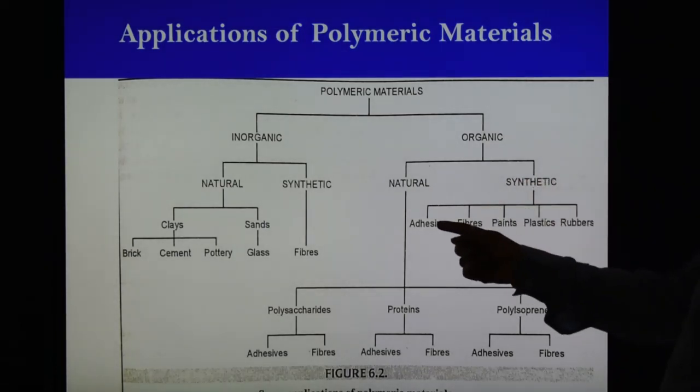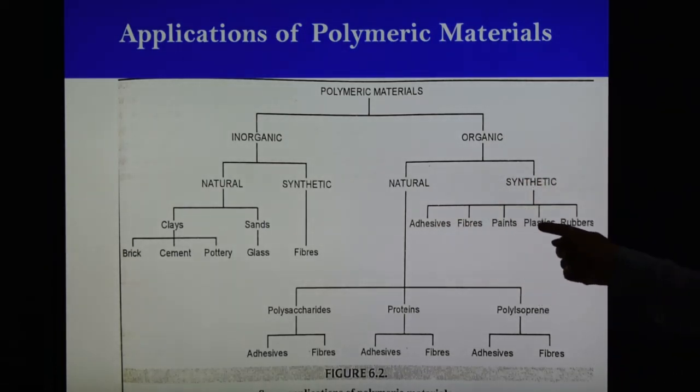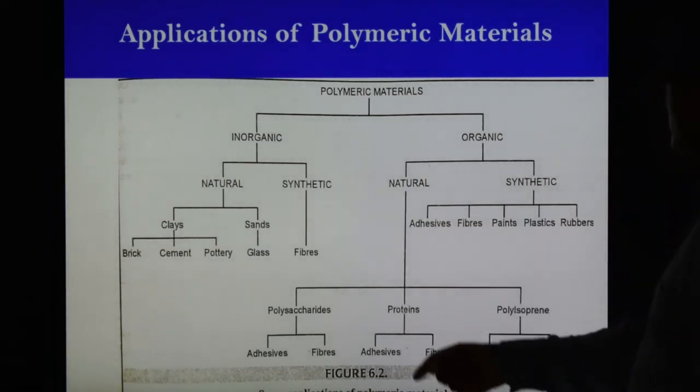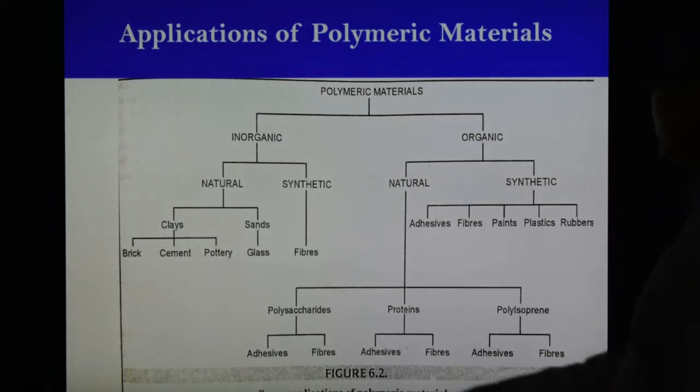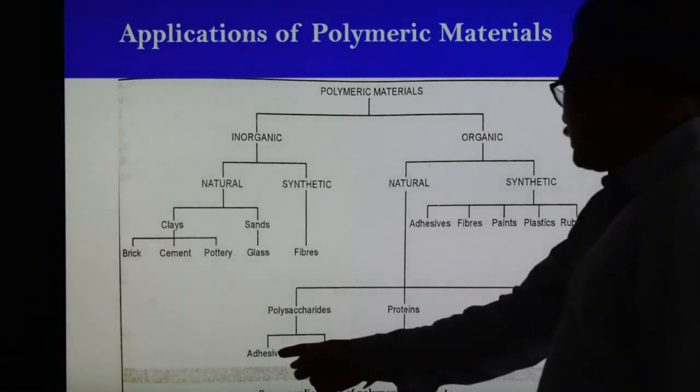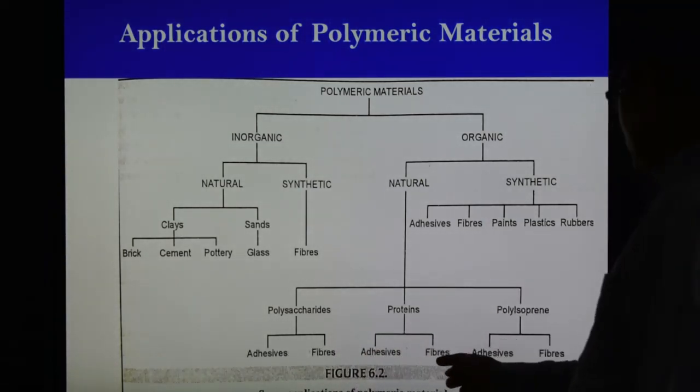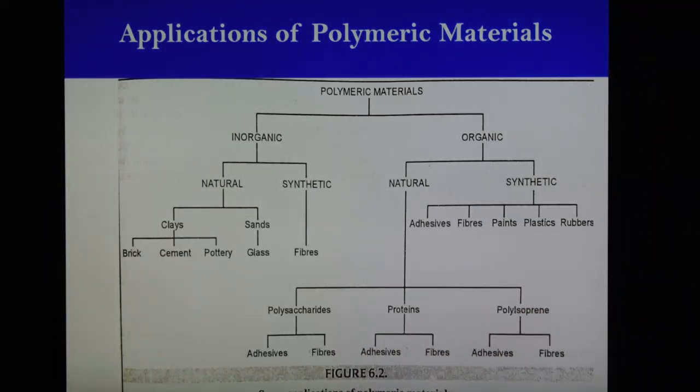Synthetic organic polymers are used as adhesive, fiber, paint, plastic and rubber. Natural polymers include polysaccharides, protein, and polyisoprene, used as adhesives and fibers. So these are some major applications of polymeric materials.